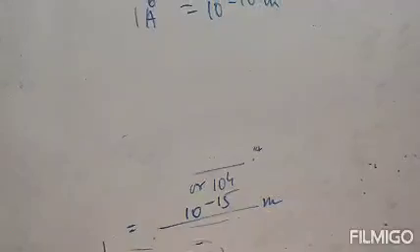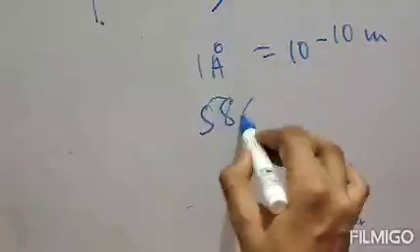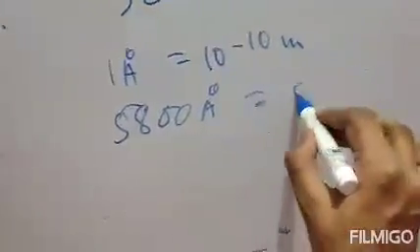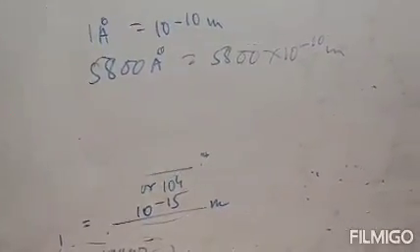This is the relation between angstrom and meter. So we have to convert 5800 angstrom into meter. That will be 5800 into 10 to the power minus 10 meter.